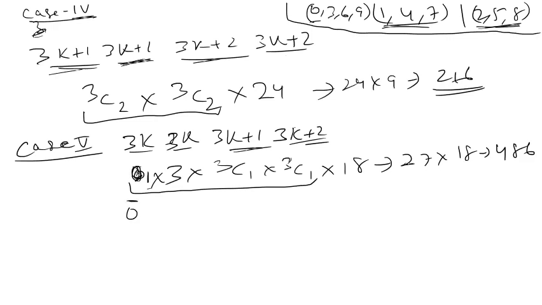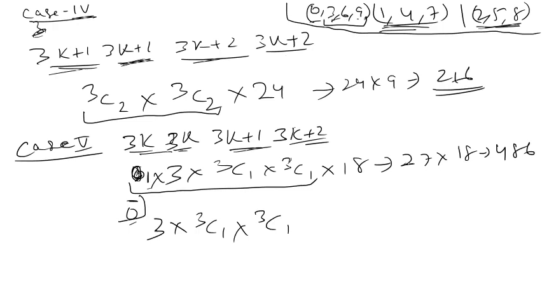Now the other case is where 0 is not present. In that case, first the 2 digits of 3k can be selected from these 3: either 3 and 6, or 6 and 9, or 9 and 3. So total 3 ways, right? But 0 is not present in this case. Into that, 3k plus 1 numbers I can select in 3c1 ways and 3k plus 2 numbers in 3c1 ways.